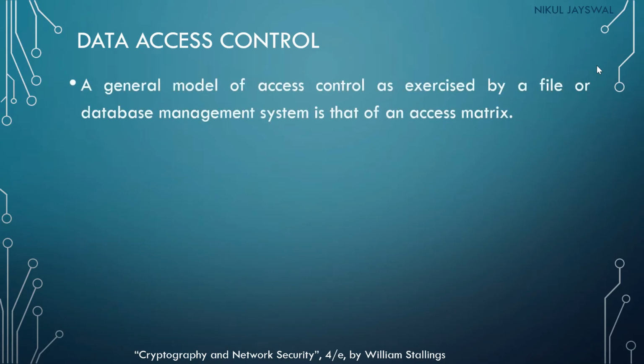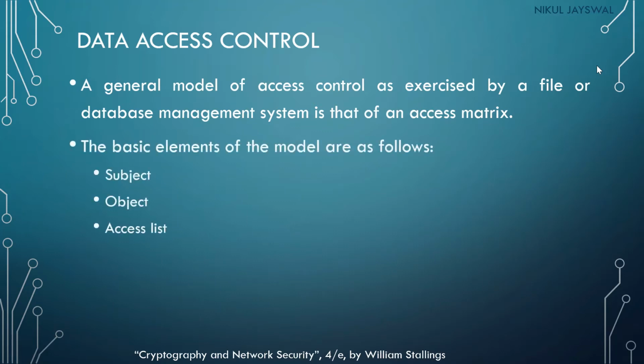So in data access control, a general model of data access control will have the access matrix. That will be exercised by the file and the database management system. So the access matrix will have the rules for the particular user and for the particular file. So which type of file can be accessed by which user will be a part of the access matrix, and that will be the general model of data access control.